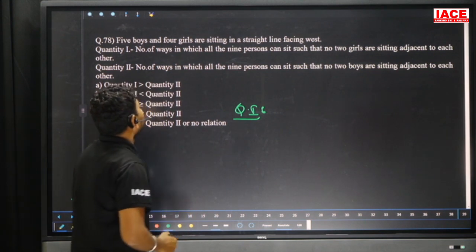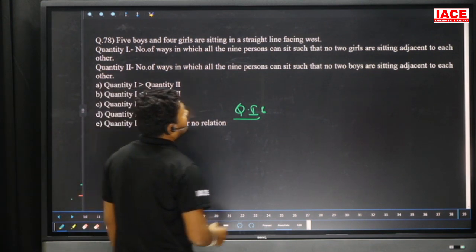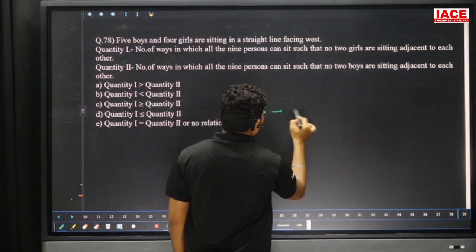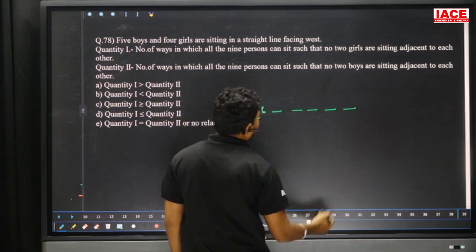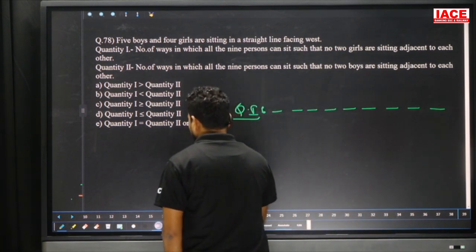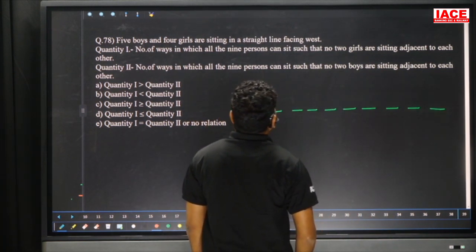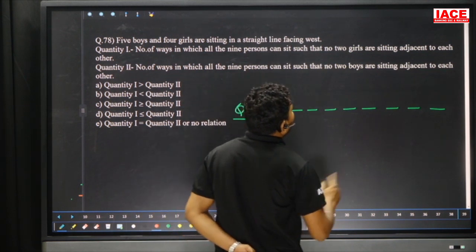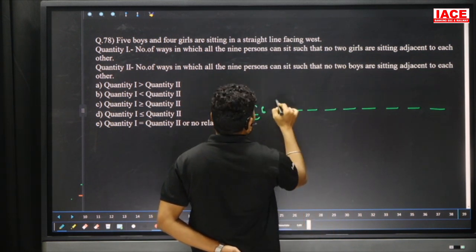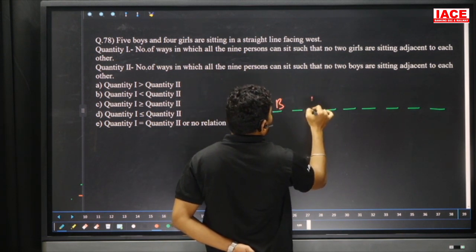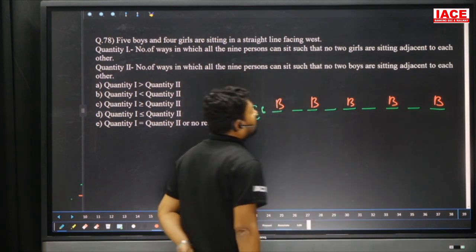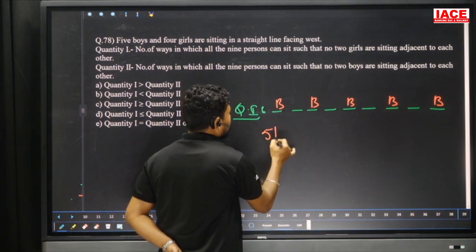Look at the number of ways in which all the 9 people can sit such that no two girls are sitting adjacent to each other. So 1, 2, 3, 4, 5, 6, 7, 8, 9. Total 9 places are there. No two girls sitting adjacent means first of all we have to arrange the boys. So here a boy, here a boy, here a boy, here a boy, here a boy. So 5 boys are arranged, which becomes 5 factorial.